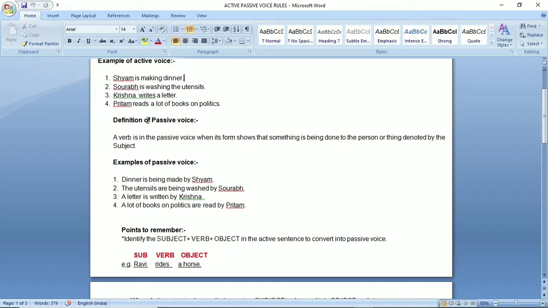But in passive voice, the work done is given more importance. Tense is not changed. One thing is very clear. Students, see, Sham is making dinner. This is present continuous, and the passive voice of the same is dinner is being made by Sham. This is also present continuous in passive voice. So we never change the tense.